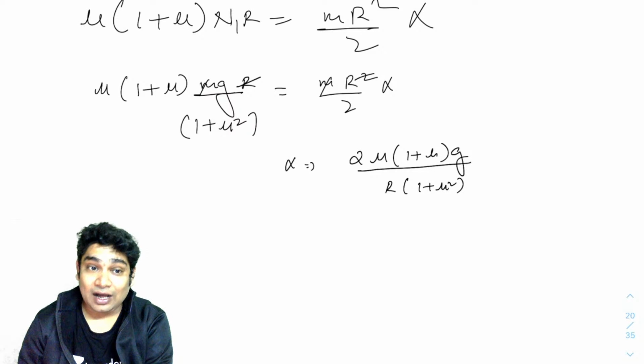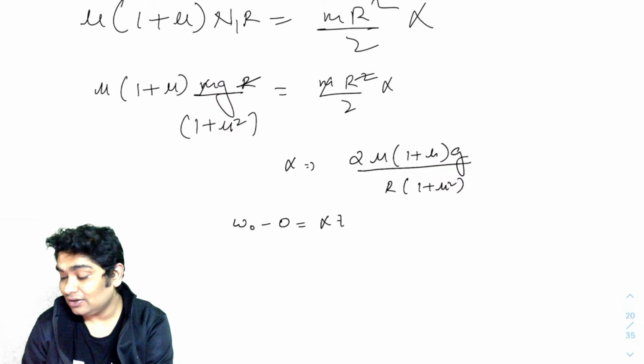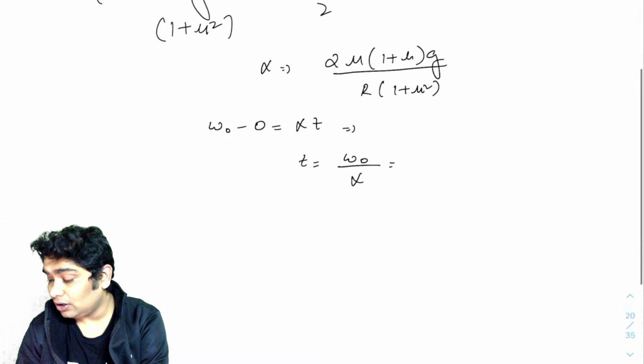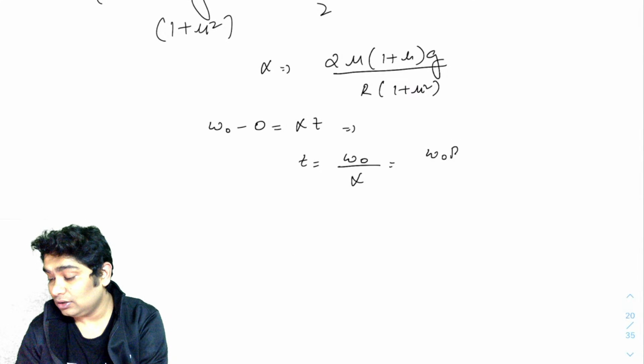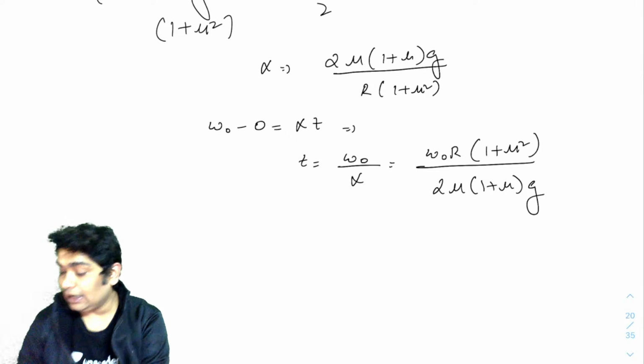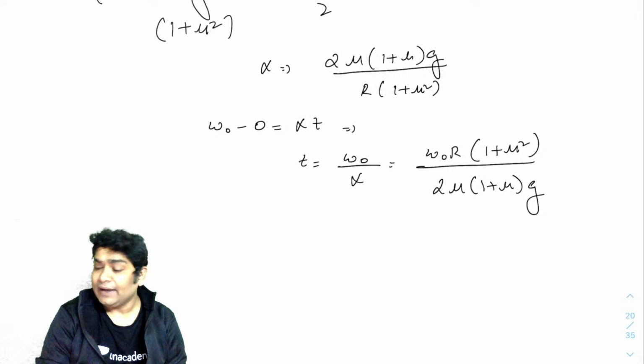Okay, so now you know the time required in which the thing will stop. So omega naught minus 0 equals alpha t. So we can write t equals omega naught over alpha. That would be omega naught R (1 plus mu square) over 2 mu (1 plus mu) g. Yeah, that should be the answer. Does that look dimensionally correct? Yeah, it does look dimensionally correct.